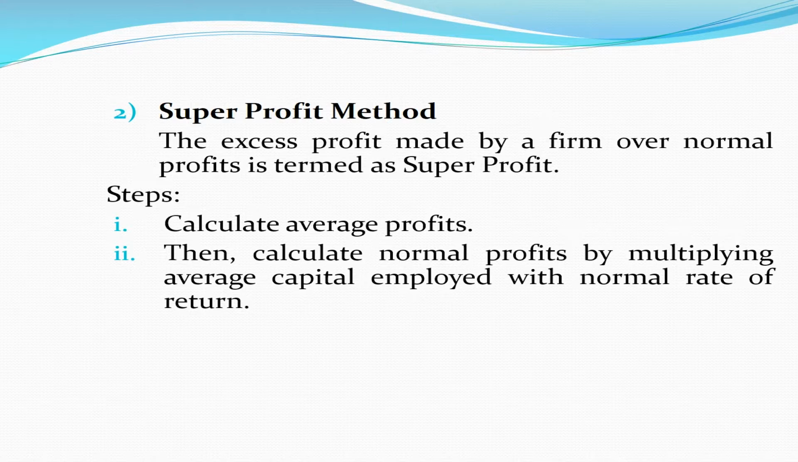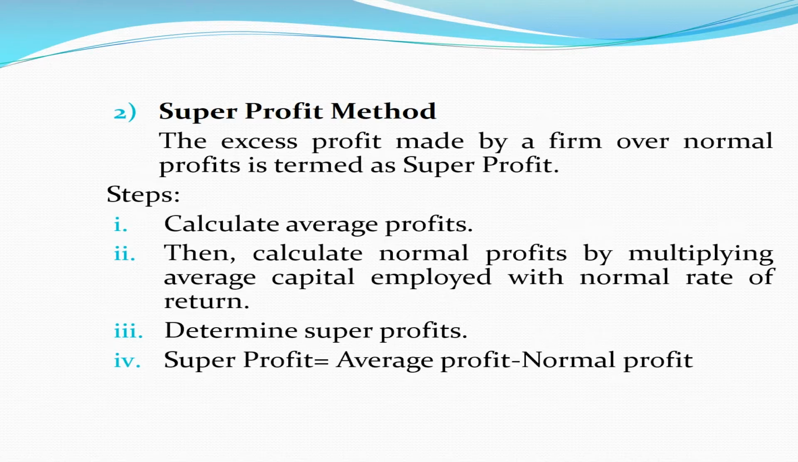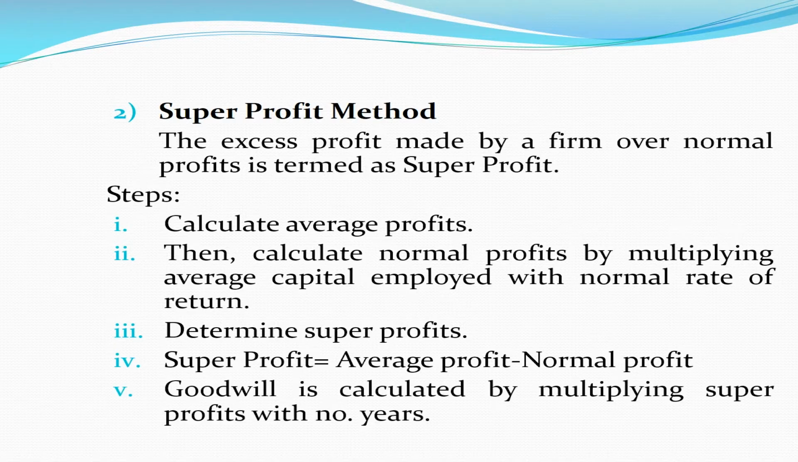The third step is to determine super profits. Now, what is super profit? Super profit is equal to average profit minus normal profits. And lastly, goodwill is calculated by multiplying super profits with number of years. Let's have a look at an example.